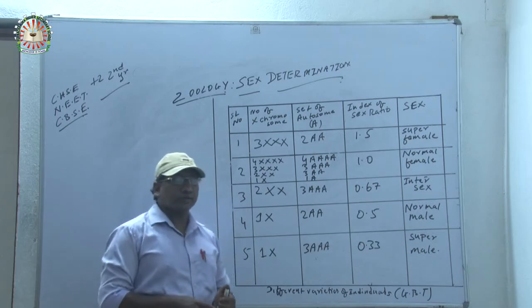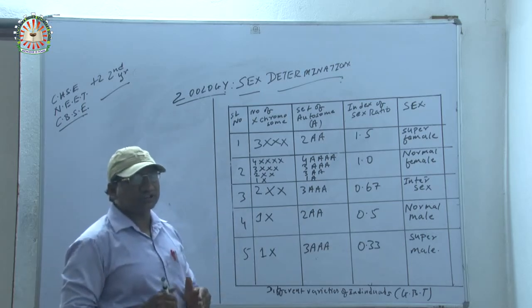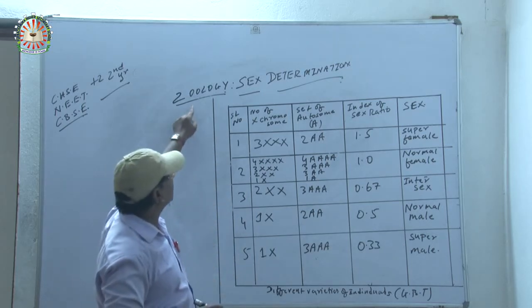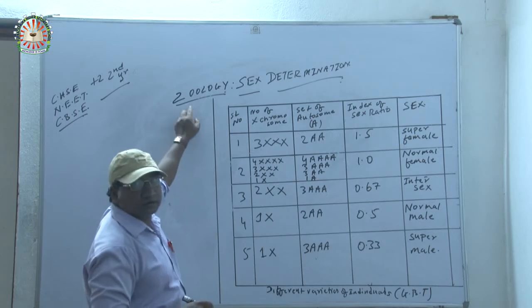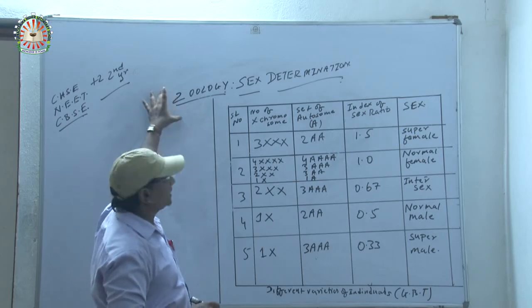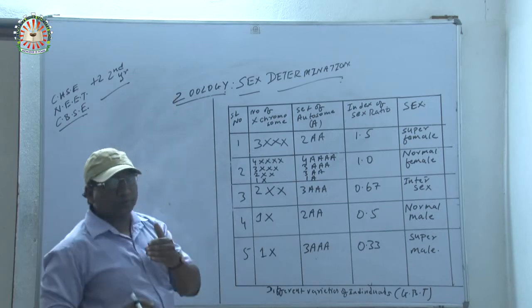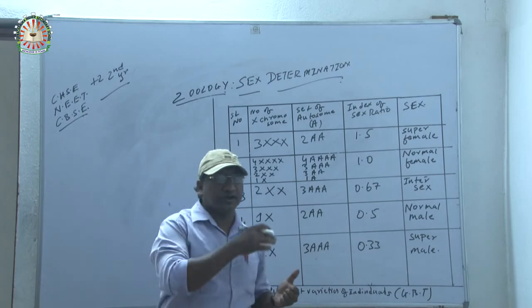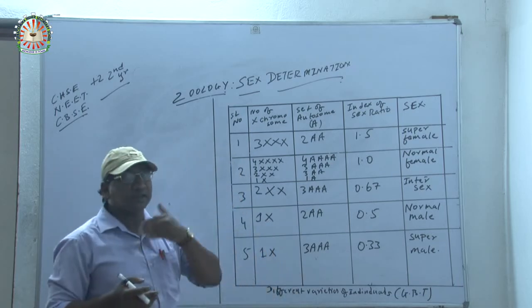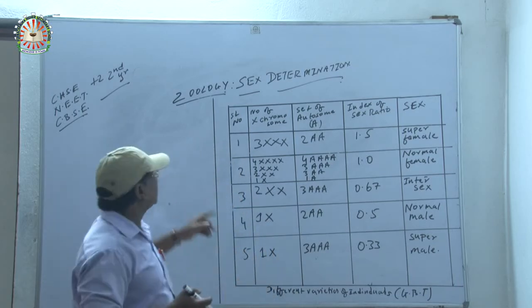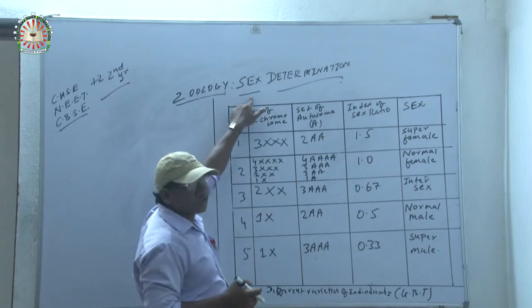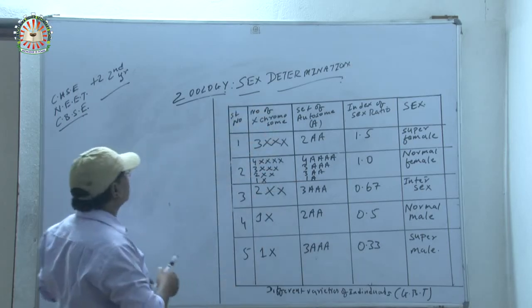So today I am going to start a new chapter called sex determination. Which chapter? Sex determination. This is a new chapter from which subject? That is zoology. We have almost completed two chapters from zoology: one is human health and disease and another one is human reproduction. Now the next chapter is sex determination, which comes after the human reproduction chapter.